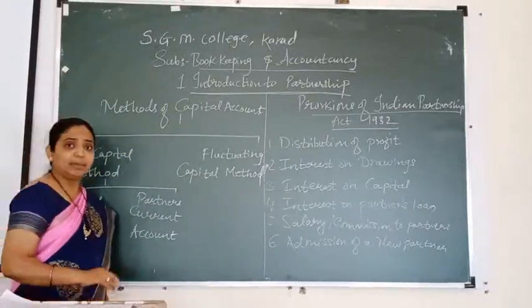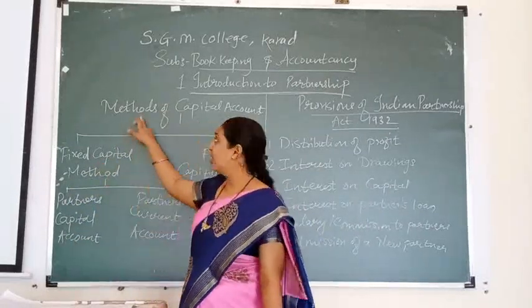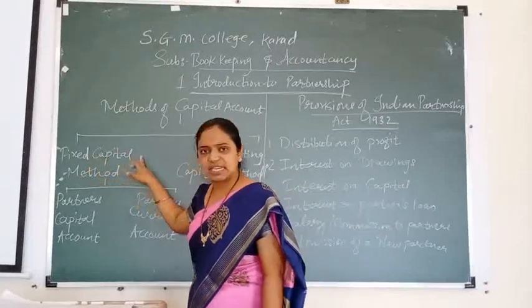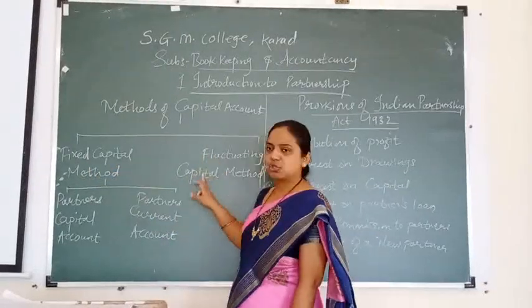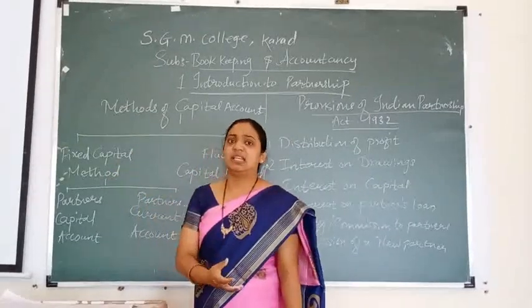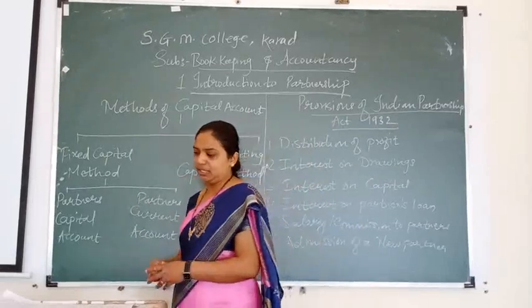Methods of capital account are broadly classified into two types: the first is the fixed capital method, the second is the fluctuating capital method. In fixed capital, the name itself says the capital is fixed. So let's see one by one in detail.